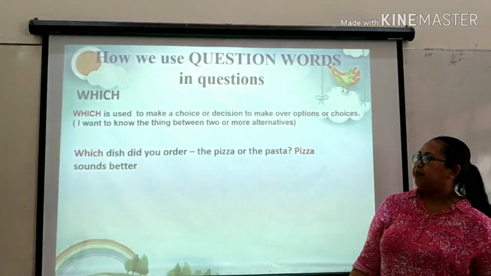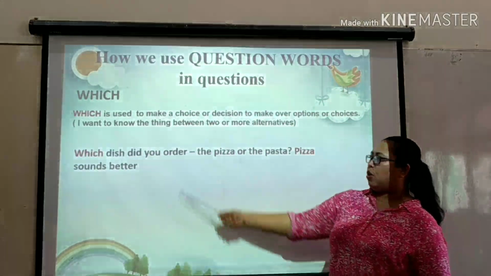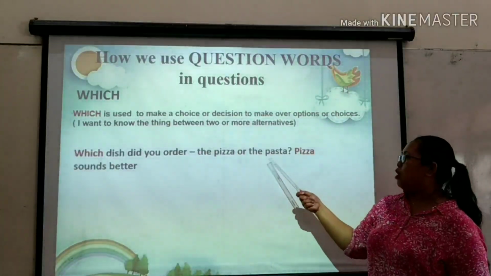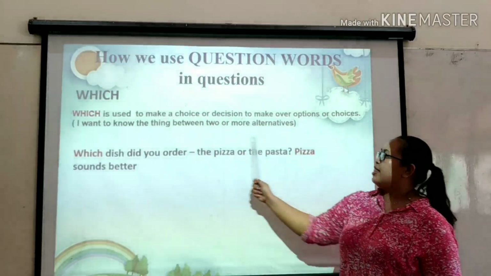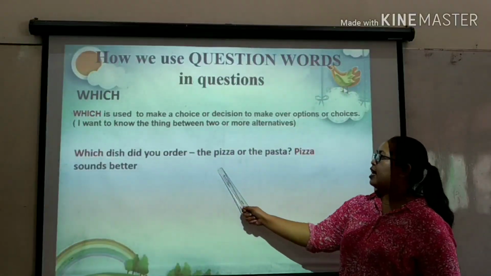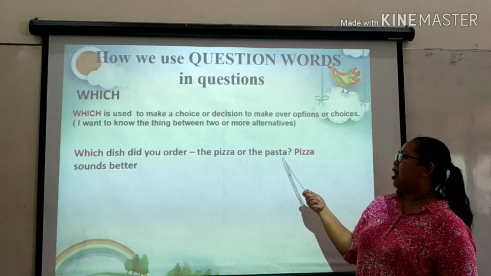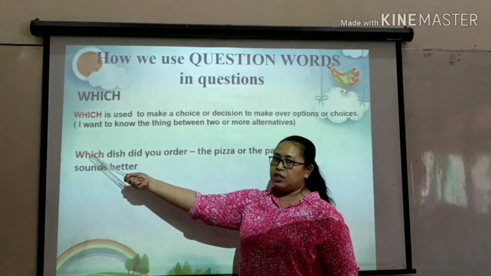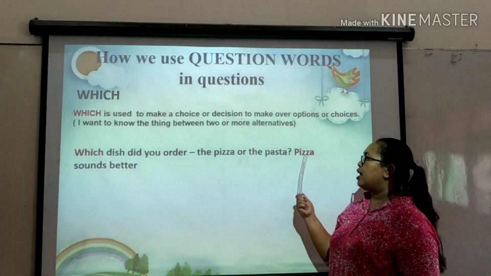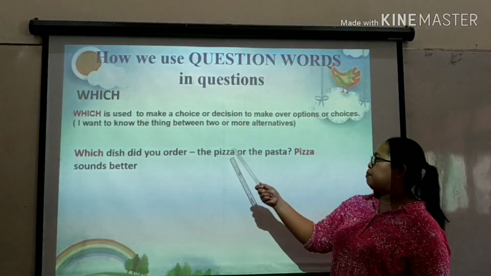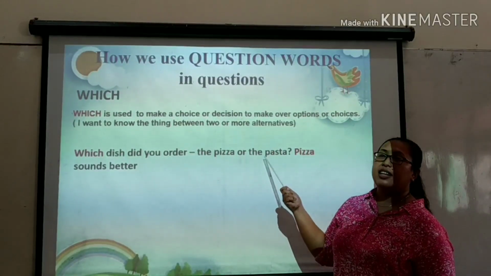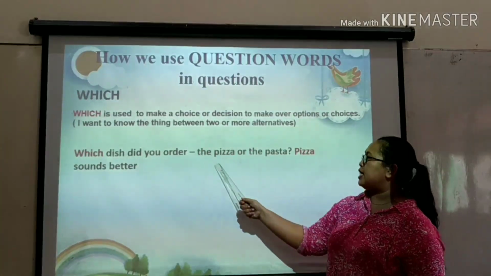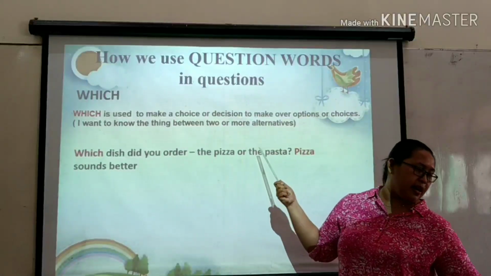Now let's see. Which dish did you order? The pizza or the pasta? See, there are the choices. The pizza and the pasta. So, pizza sounds better. Which, it means pizza. So, you decide pizza over the pasta. Okay? There are choices. The pizza and the pasta.